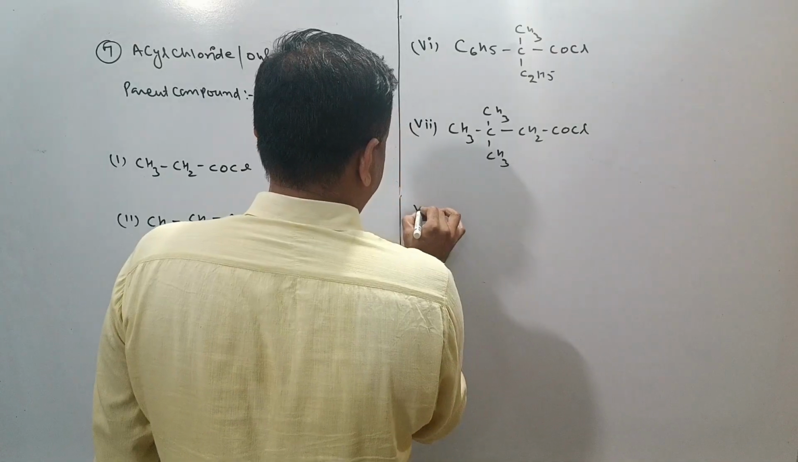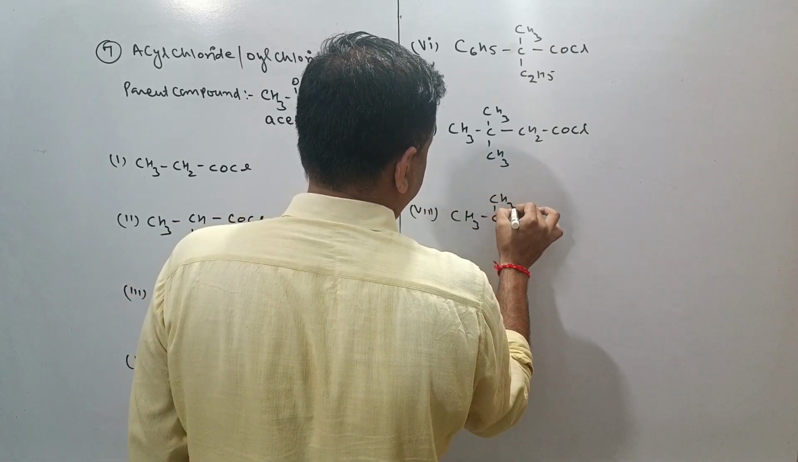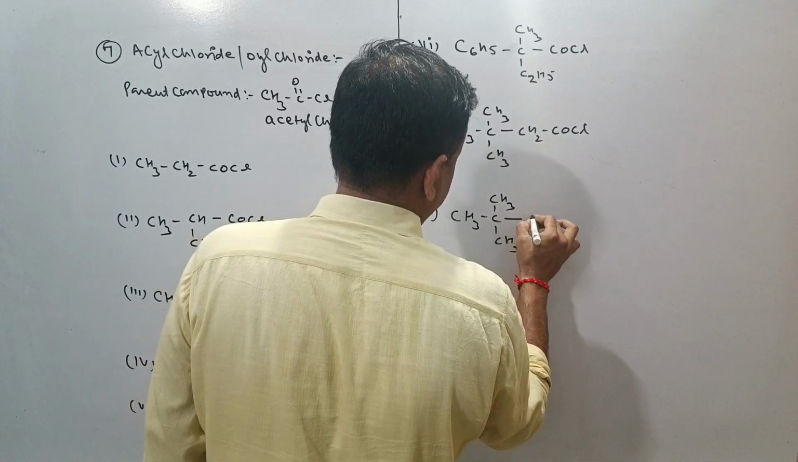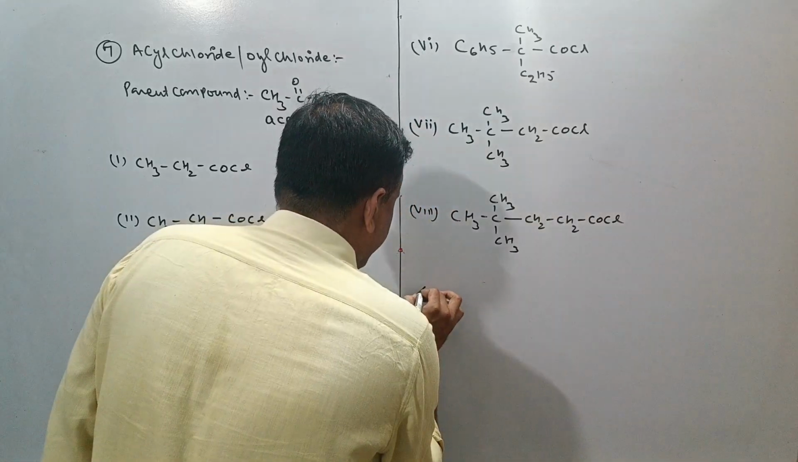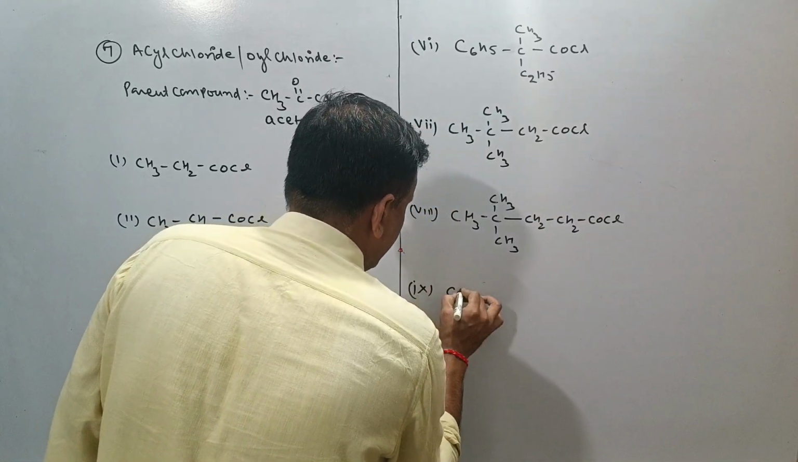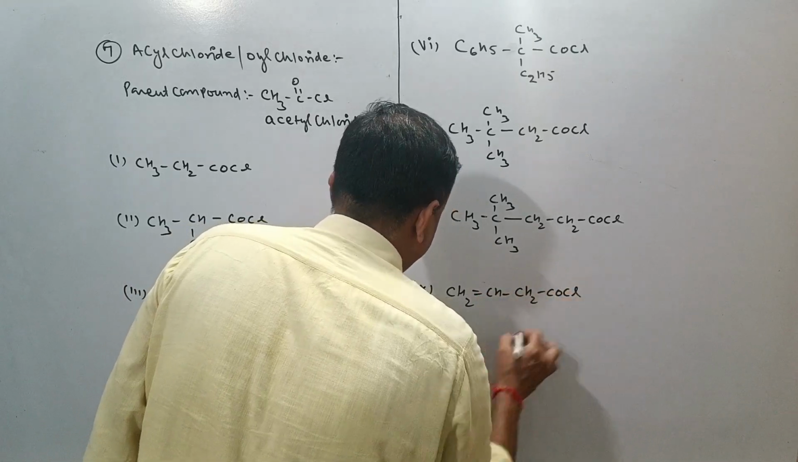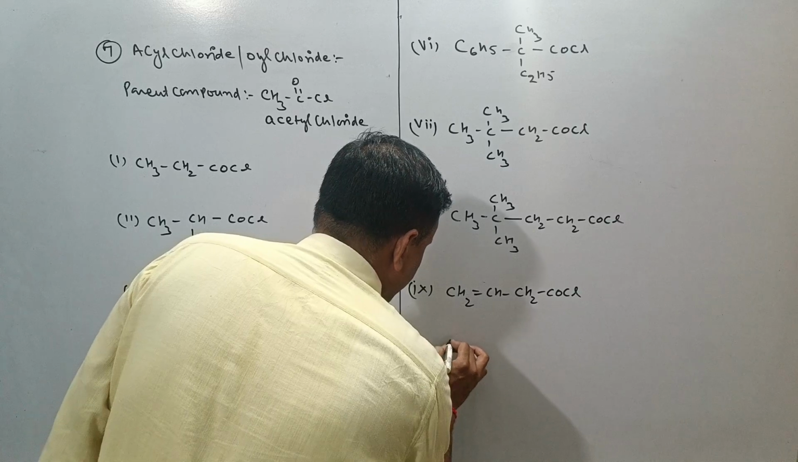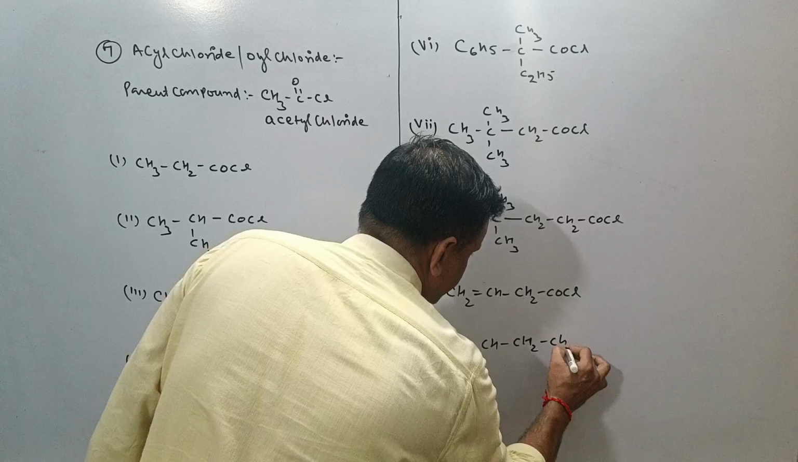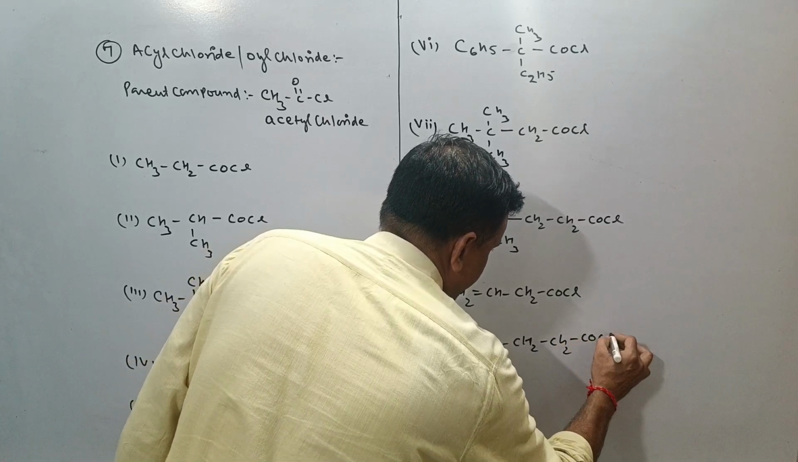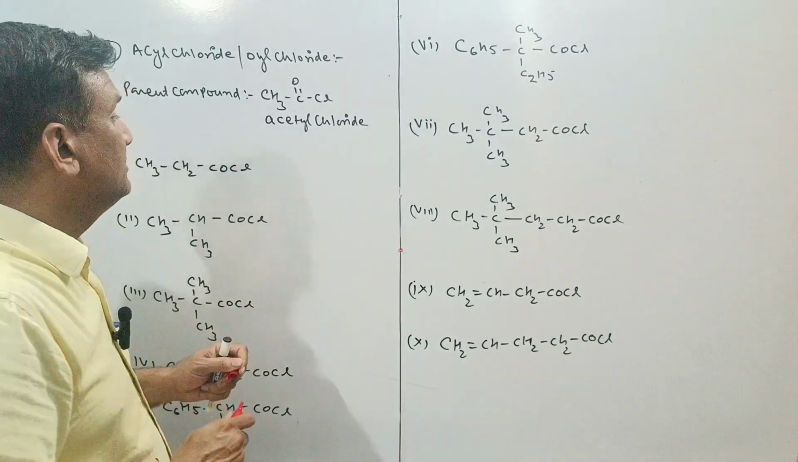Next compound is your eighth. We can take CH3CH2COCl. This is the ninth compound. CH2=CHCOCl. This is the 10th compound. CH2=CHCH2COCl. This was about the names of the compounds.